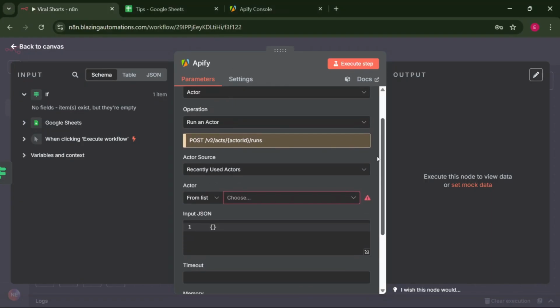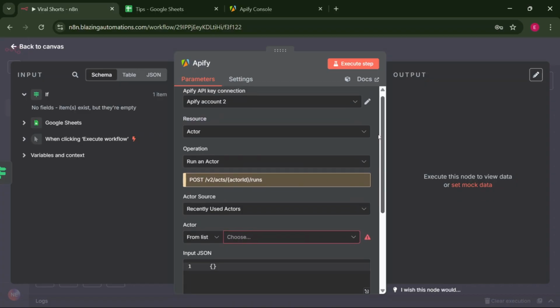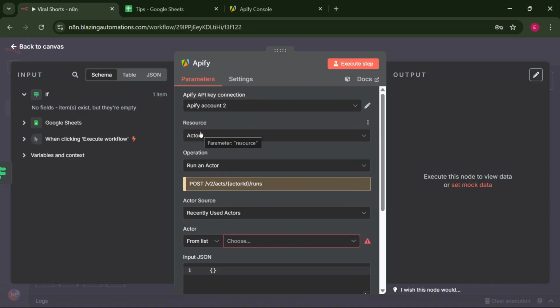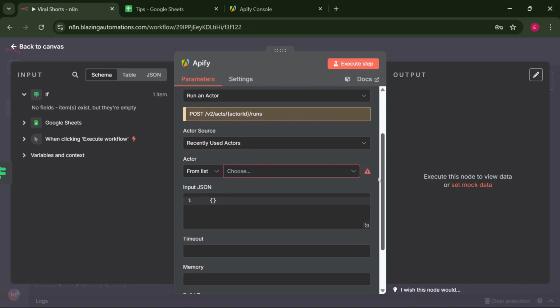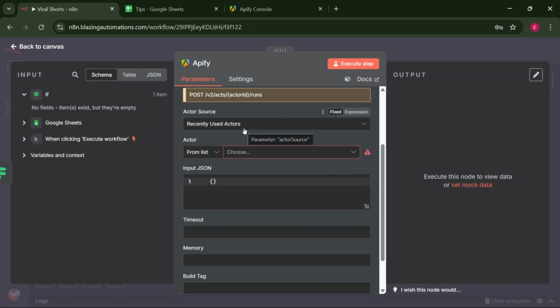When we get back to n8n using the Apify node, we'll make sure that the resource is an actor and the operation is run an actor, because we're trying to run the Reddit Scraperlite actor. The next thing we have to do is select the actor source. So let's select the actor source. Let's use recently used actor, and let's select the actor.